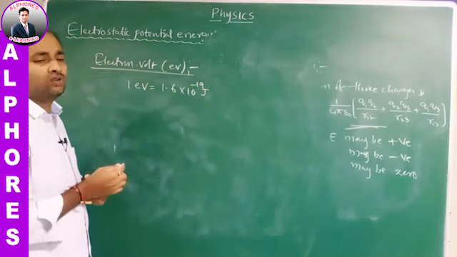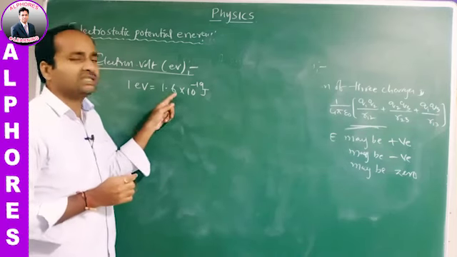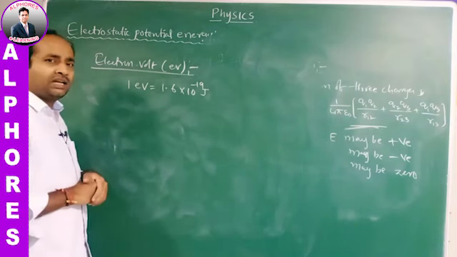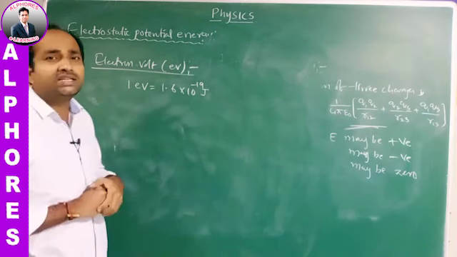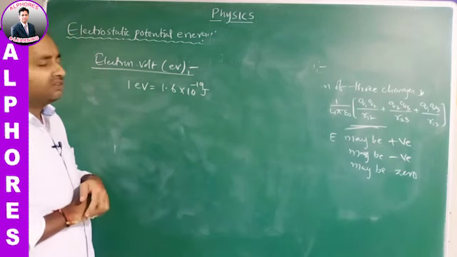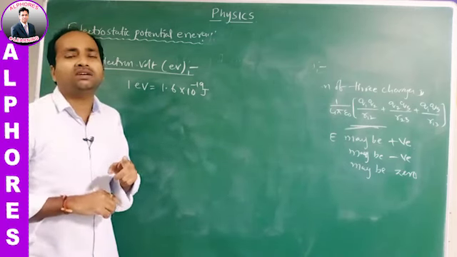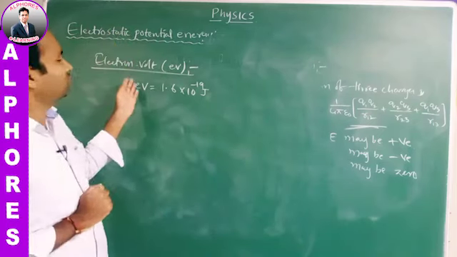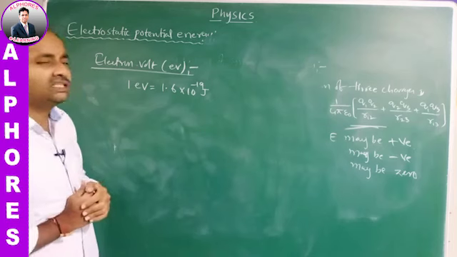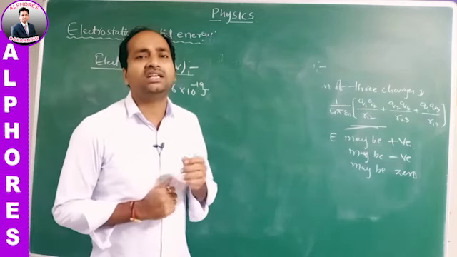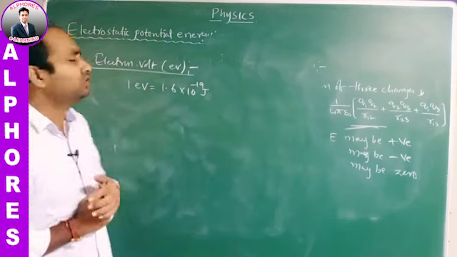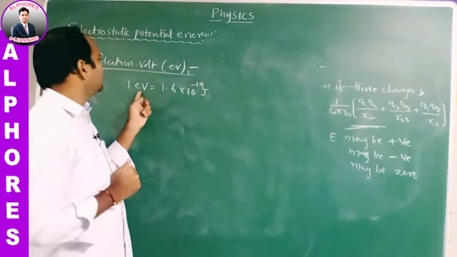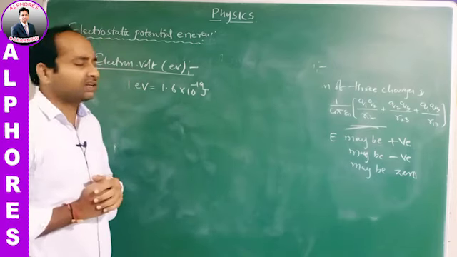It can be defined as the energy gained by an electron when it is accelerated through a potential difference of 1 volt.